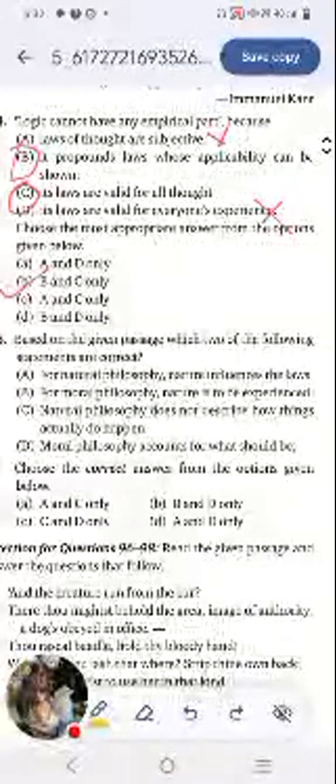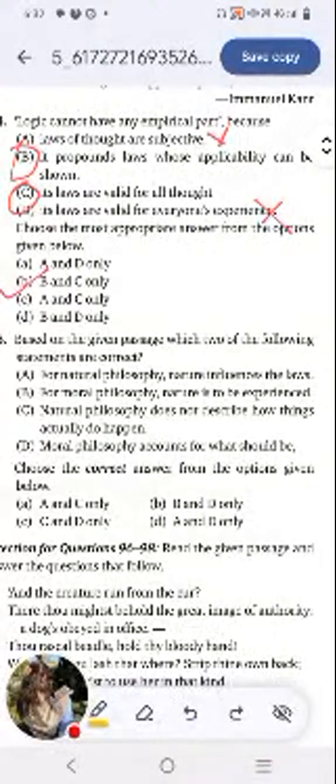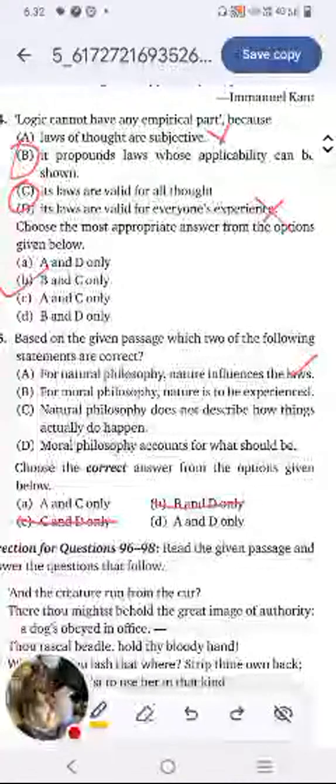So if you look at our statements, for nature influences the law, that is true. Let's just use the method of elimination. We know A is true. Let's eliminate the options where A is not there. So A or D is our answer.